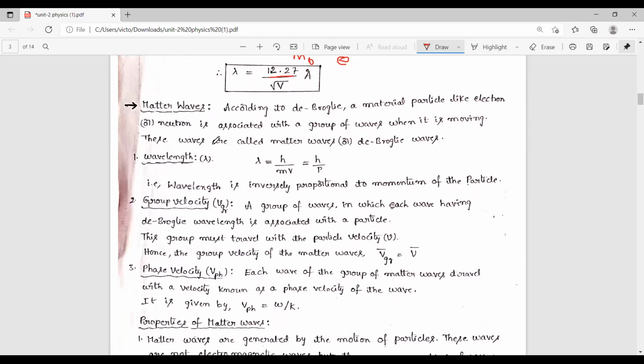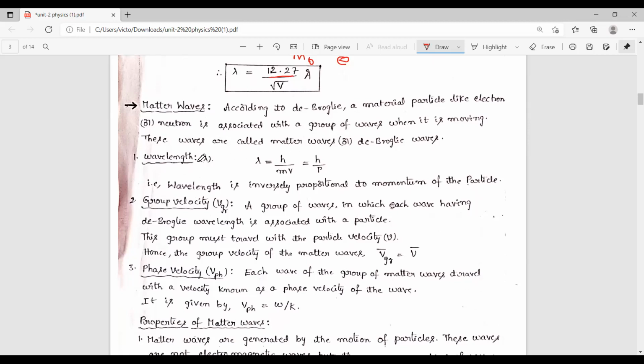Now, again, the definition of matter waves. According to the de Broglie hypothesis, a material particle is associated with a group of waves when it is moving.